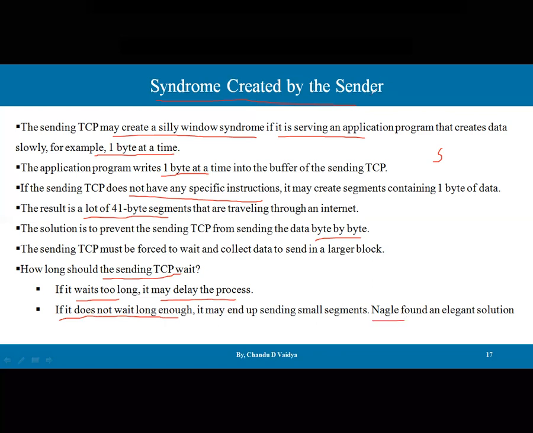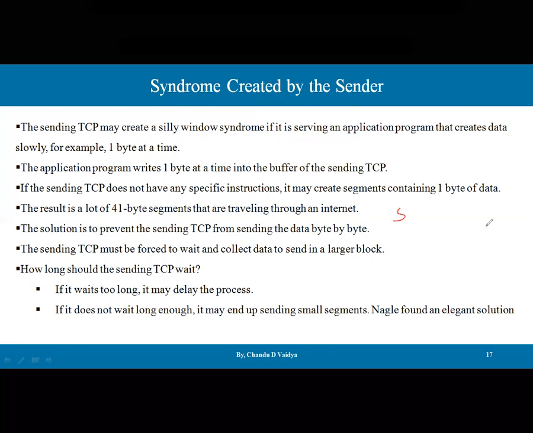So what is the conclusion of this slide, guys? If you consider the sender and the receiver, what happens? Here, the sender has a buffer, let's say of any size. 1 byte of data is going to be written over here. So out of, let's say, n size, only n minus 1 is going to remain, and this portion is full. Here, the sender sends the 1 byte of data with the help of the TCP and IP header. The rest of the buffer is again free, unused and inefficient. Again, it sends to the receiver.